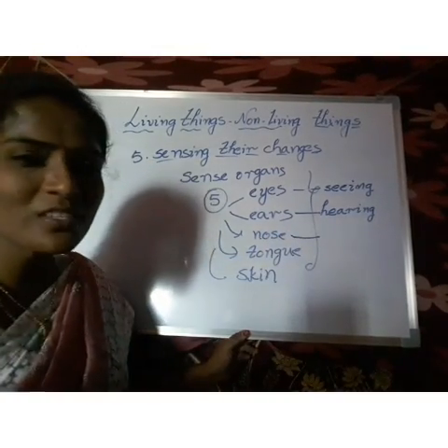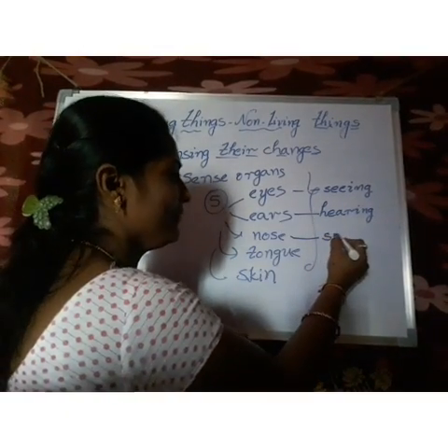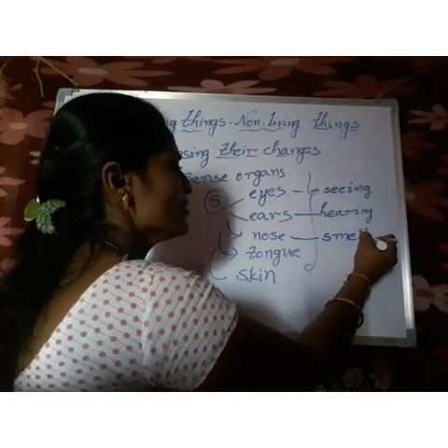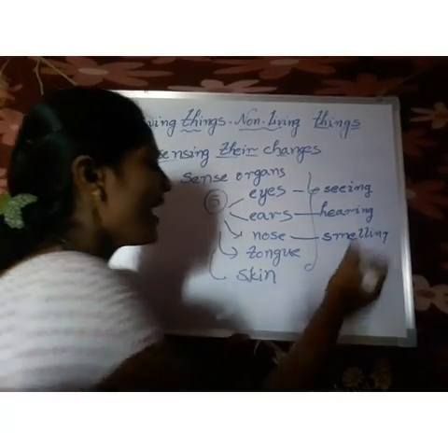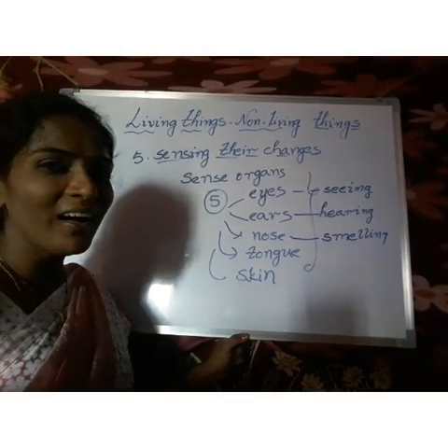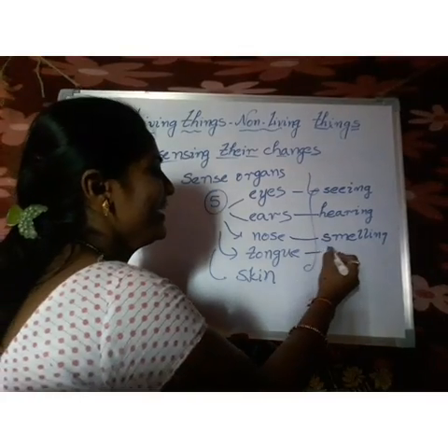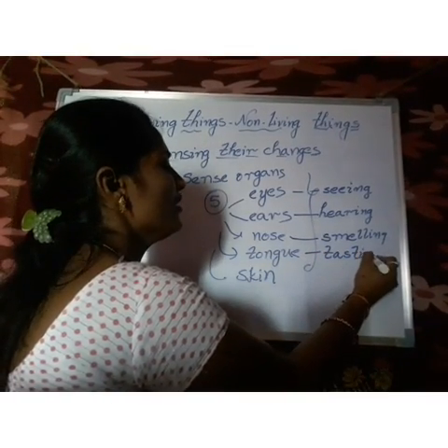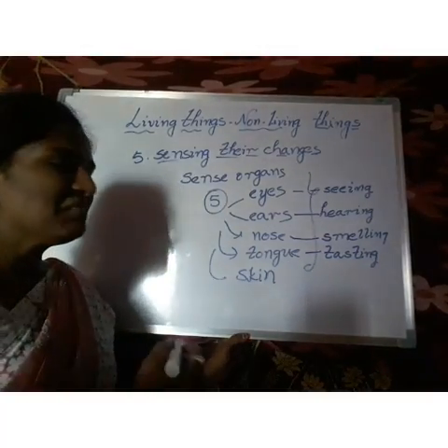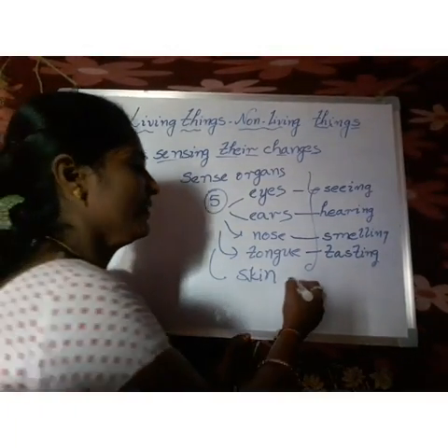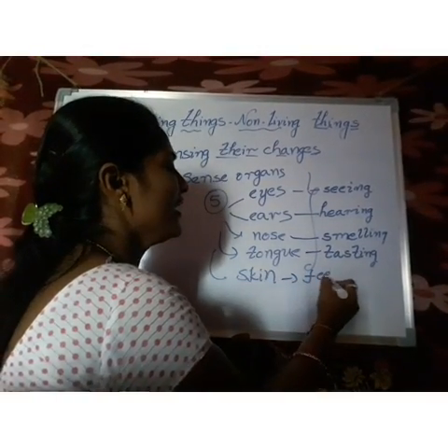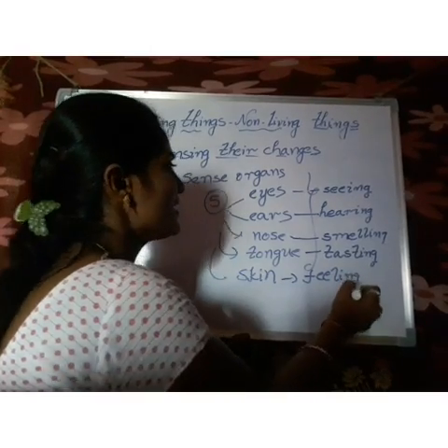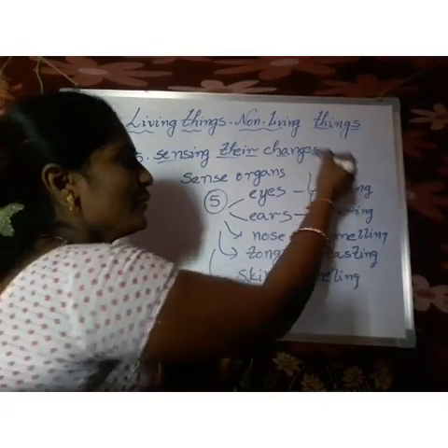What is the use of the nose? Smelling. And what is the use of the tongue? Tasting. And the skin for feeling. So, these are the sense organs and their uses.